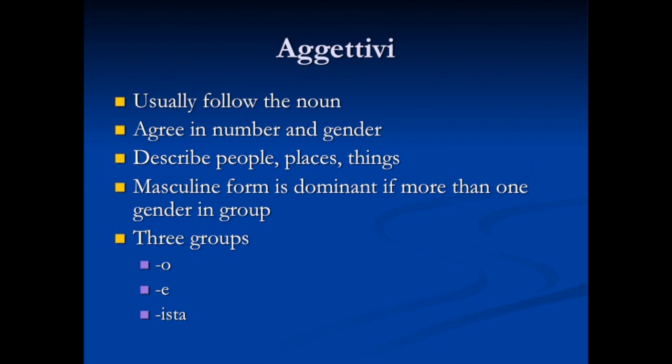Finally, it's important to mention that there are three groups of adjectives in Italian. When I say there are three groups, I mean that there are three ways that masculine adjectives can end in the singular. One way is that it ends in an O. Another way is it ends in an E. And the final way is that it can end in ista. We're going to take a look at each one individually.